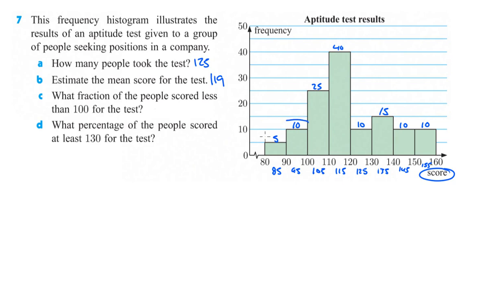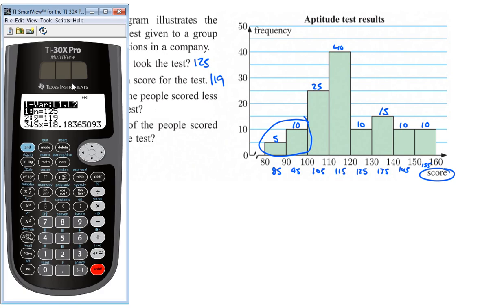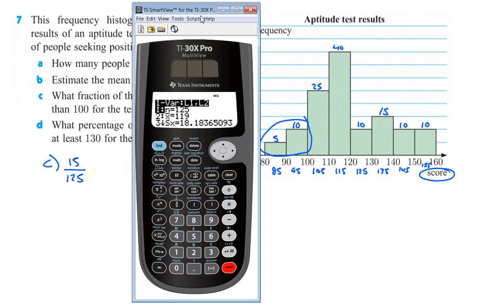What fraction of the people scored less than 100 for the test? So that would be all of these people here. So for part C, that's going to be 15 out of the 125. I suppose we could just leave it like that, or we could simplify it. So we do second quit, and that gets us out of there.